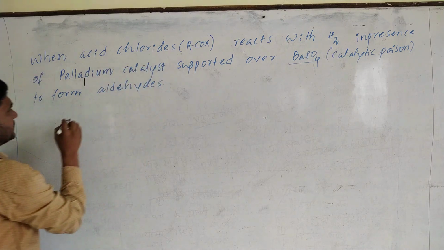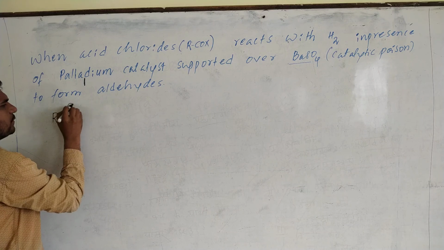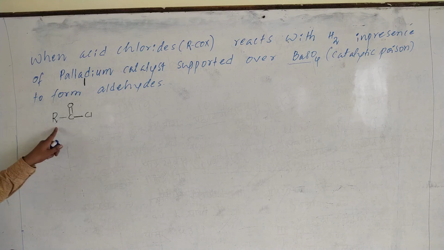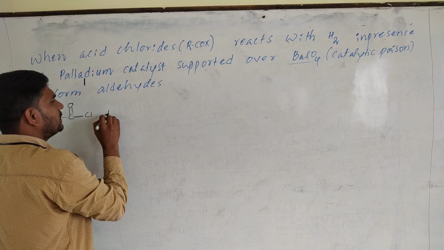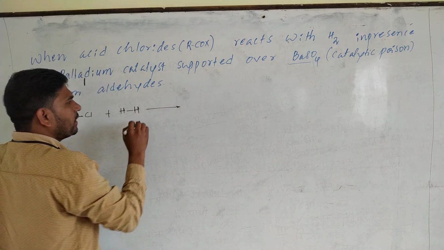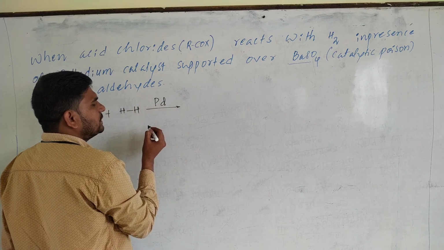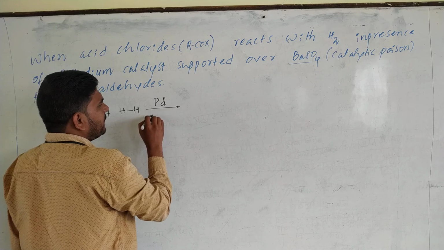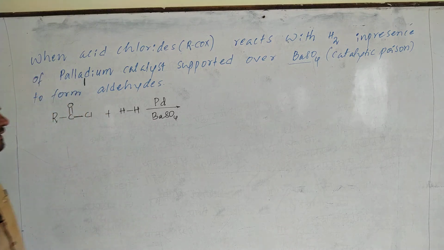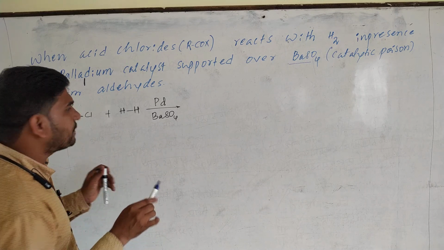Now acid chlorides, I will take specifically RCO, and a specific halogen, that is Cl. RCOCl, this is acid chloride, reacts with hydrogen gas, in presence of palladium catalyst supported over barium sulfate compound. This acts as a catalytic poison. I will tell you what is a catalytic poison. Over here, the writing of the product is very simple.